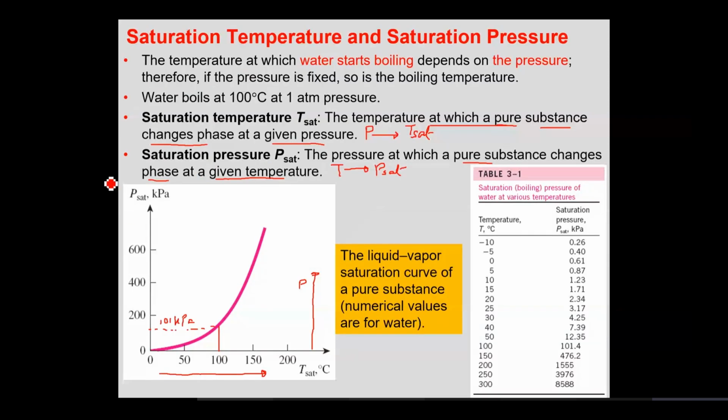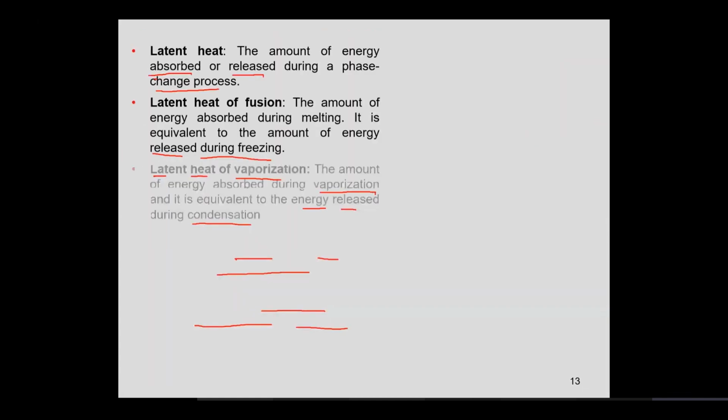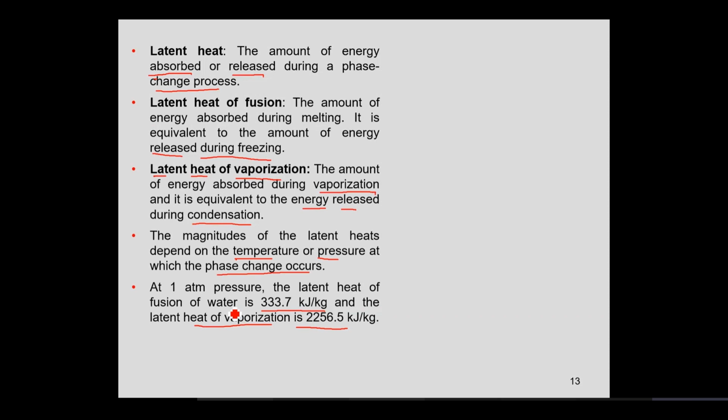What is this telling us? As your pressure increases, let's say if you are at 400 kilopascal, your boiling temperature would be somewhere around 140, 150, or 135, somewhere around that. So as your pressure increases, your boiling temperature increases, and as your pressure decreases, your boiling temperature also decreases. Clear?